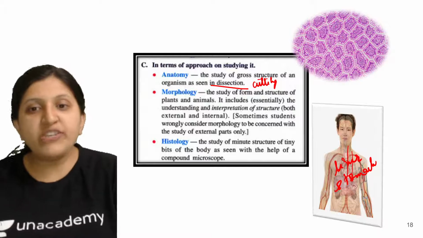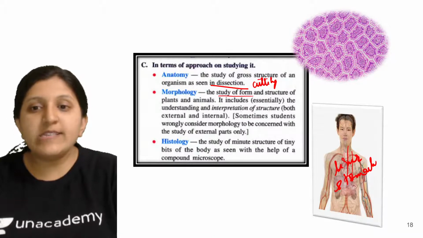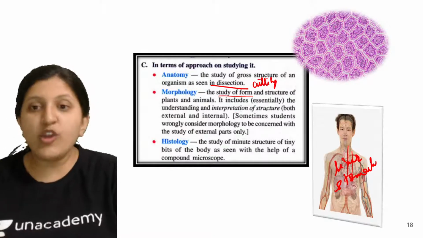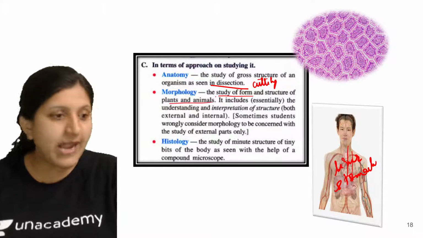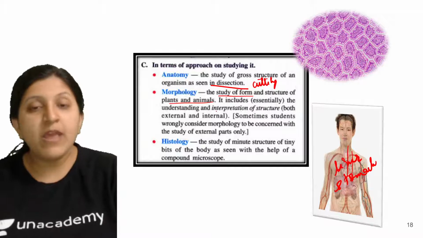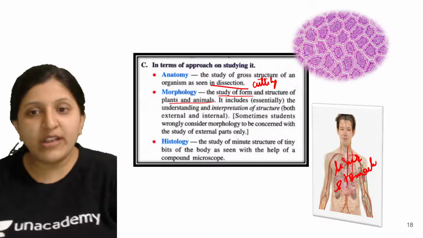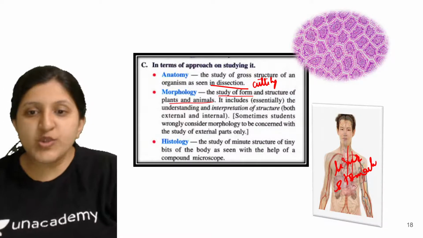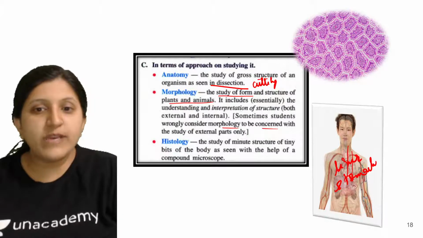Now morphology: it is the study of form and structure of plants and animals. We will be studying plants and animals here, and that is only the external features. Students wrongly consider morphology to be concerned with the study of external parts only.